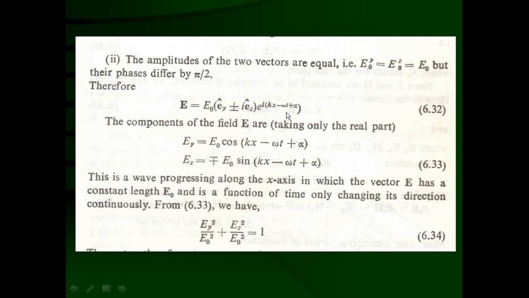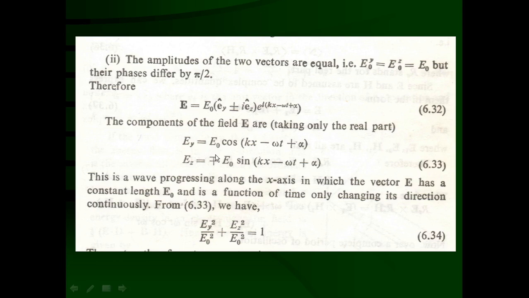Cos theta plus i sin theta, multiplied by plus i or minus i. So i cos theta is going to be the imaginary part that we are not interested in. So plus or minus i into i sin theta is going to be the real part, because it becomes plus i square or minus i square, and that's why plus i square is going to be minus 1 and minus i square is going to be plus 1. So minus or plus E0 sin(kx minus omega t plus alpha). So we get equation 6.33 from equation 6.32, where we are taking the real part of these things.